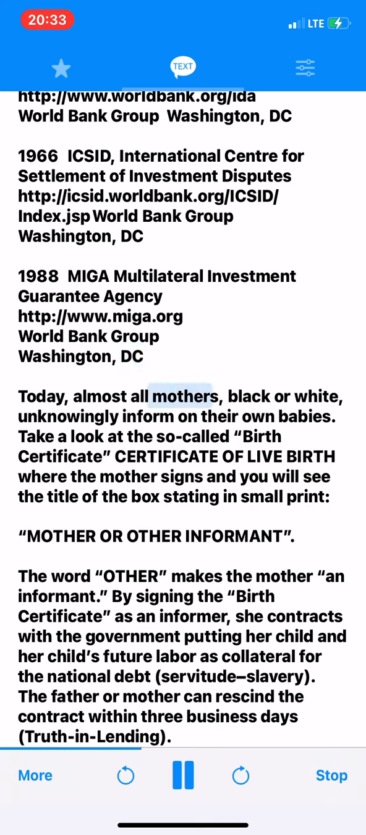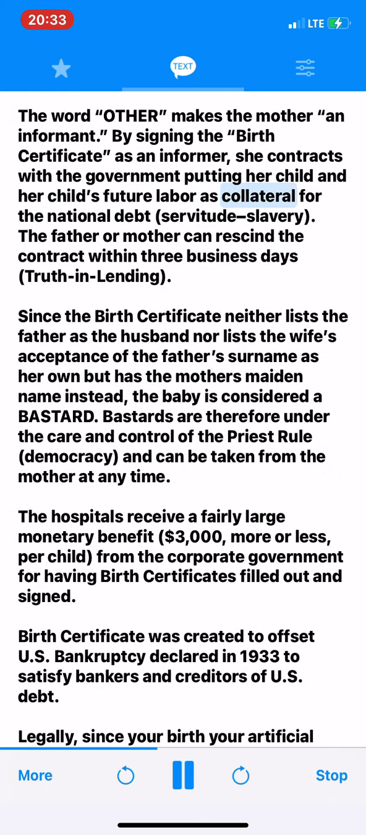Today, almost all mothers, black or white, unknowingly inform on their own babies. Take a look at the so-called certificate of live birth where the mother signs, and you will see the title of the box stating in small print, mother or other informant. The word other makes the mother an informant. By signing the birth certificate as an informer, she contracts with the government, putting her child and her child's future labor as collateral for the national debt. Servitude, slavery. The father or mother can rescind the contract within 3 business days.